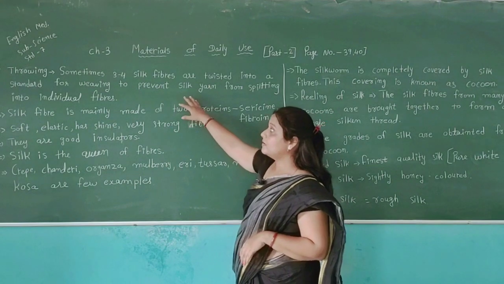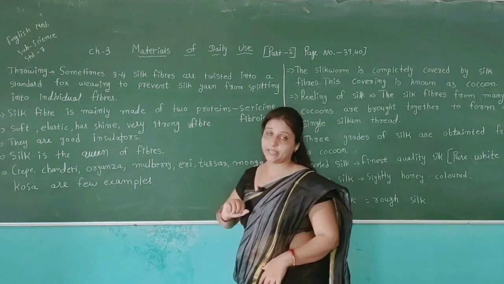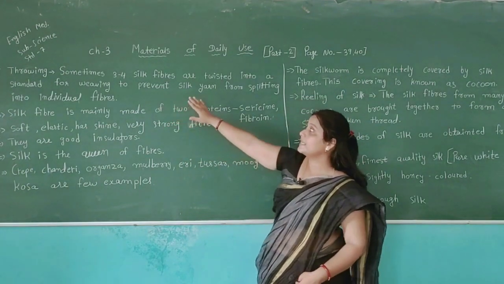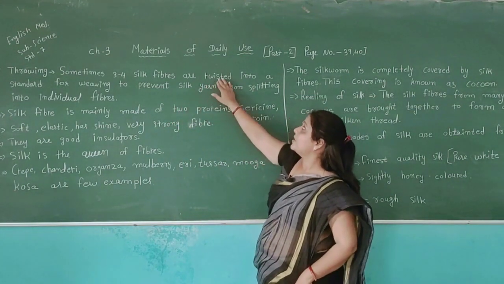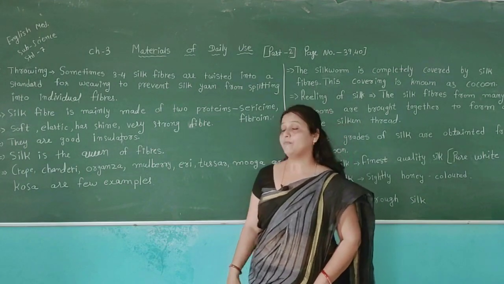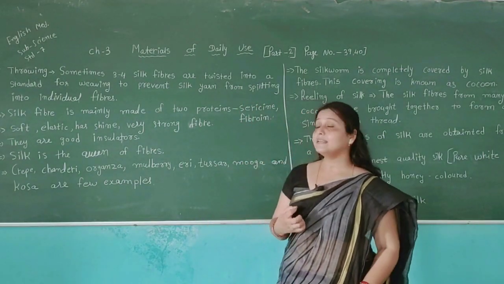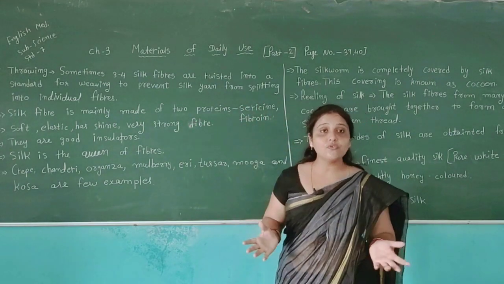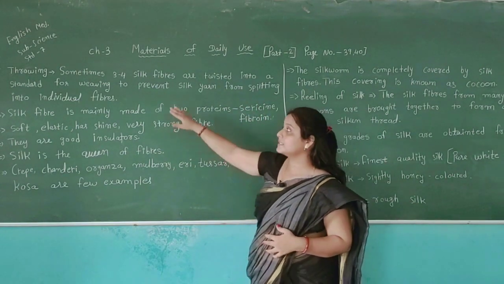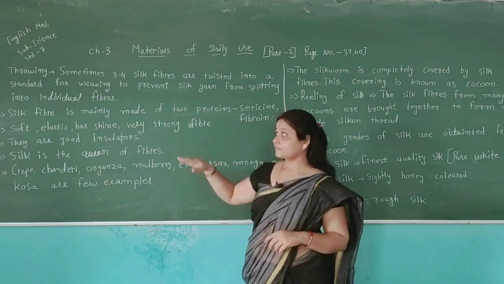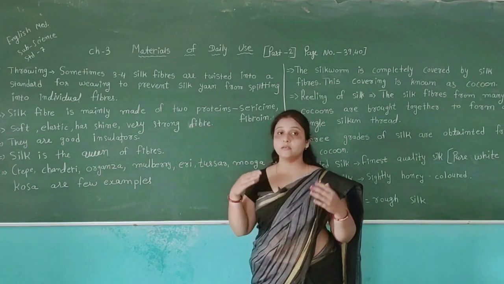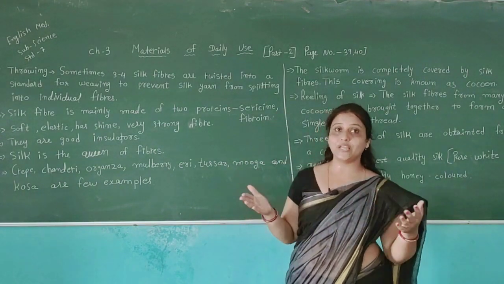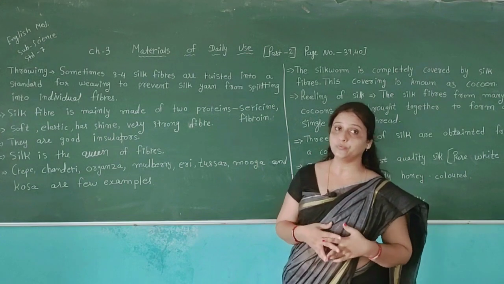Then let's discuss throwing. What is the meaning of throwing? Sometimes 3-4 silk fibers are twisted into a standard yarn for weaving, to prevent the silk yarn from splitting into individual fibers. This process is called throwing. After this process, silk is also put through different processes to get the perfect cloth from the silk.